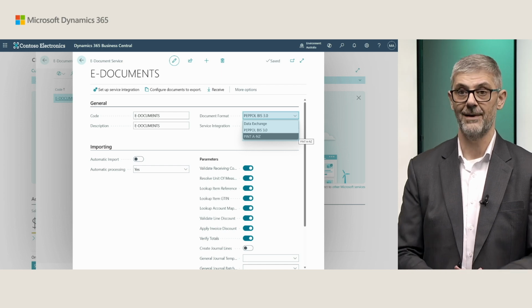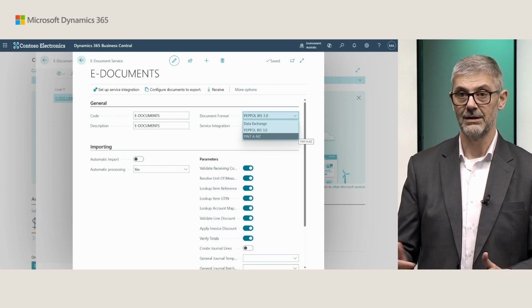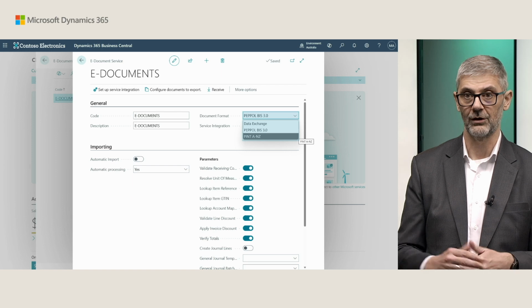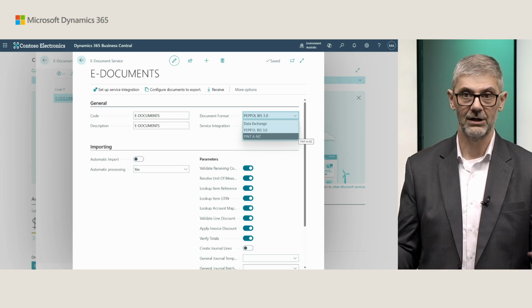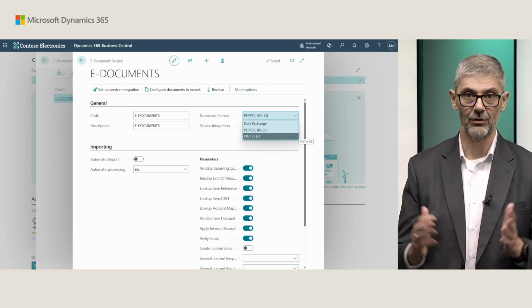We have another session about new connectors. So at this moment, there are four connectors in all. You can choose one of them, and you can use them without any problem. So now, from this wave, e-documents are officially available in Business Central in Australia and New Zealand. This is what we have about localizations.